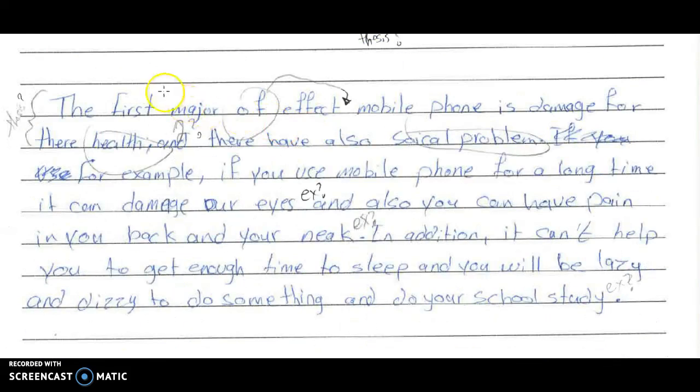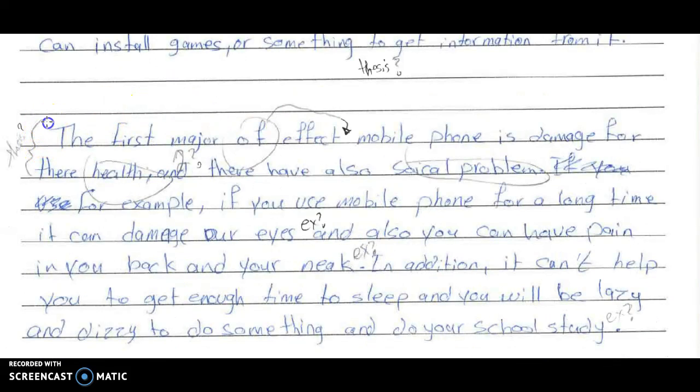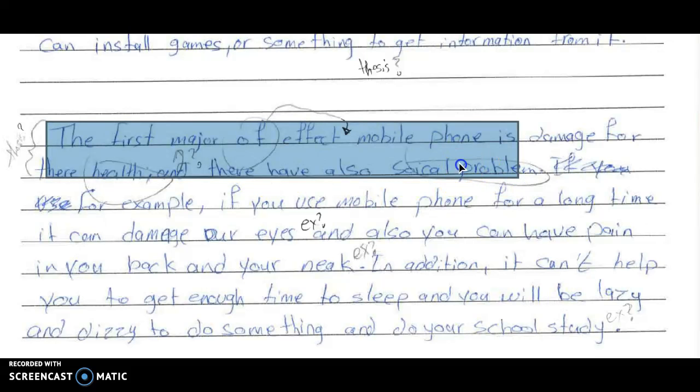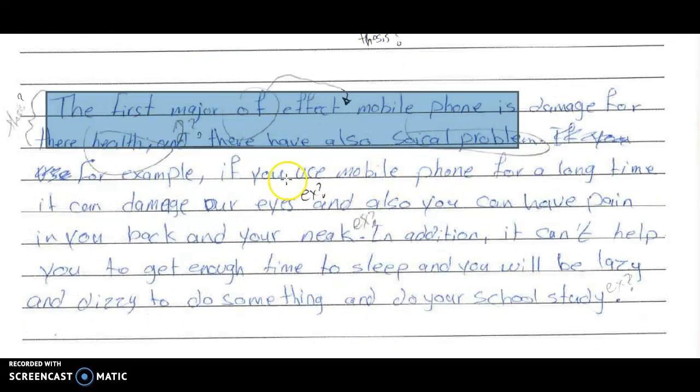Here in the body paragraphs, I was wondering, is this your thesis here? You're saying cause health and social problems. I was wondering if that maybe was your thesis and you wrote it in the wrong place, but then you don't have a topic sentence. So either way, something's missing.